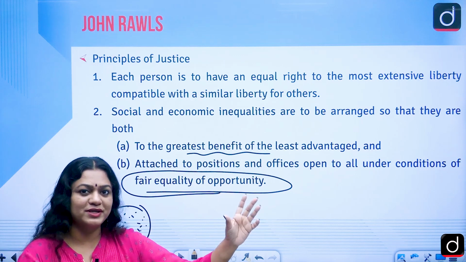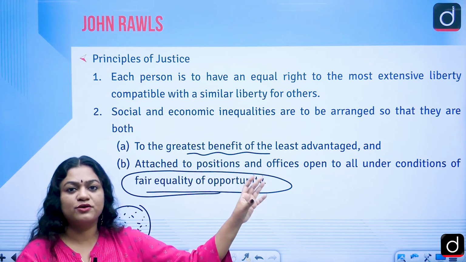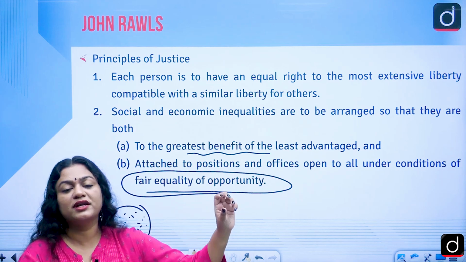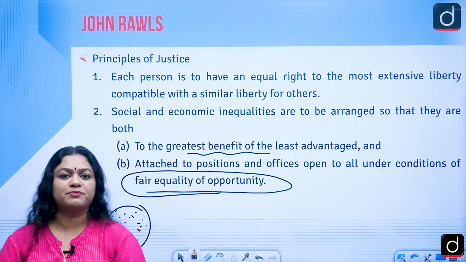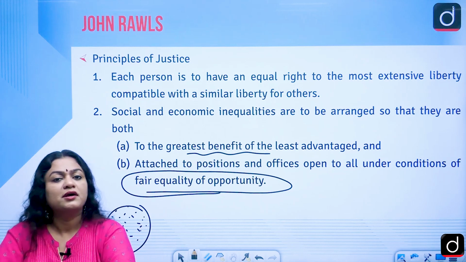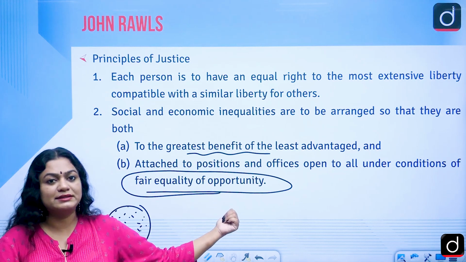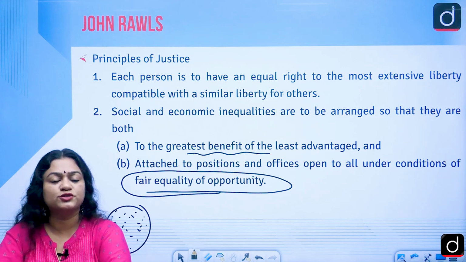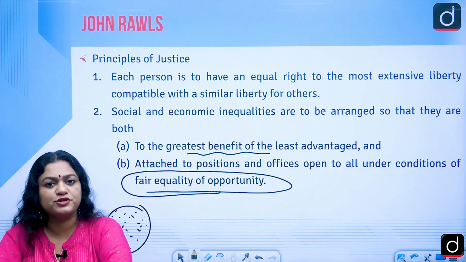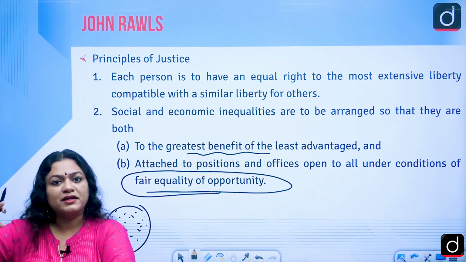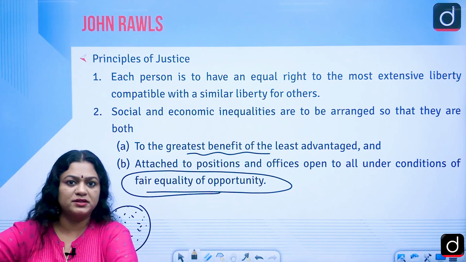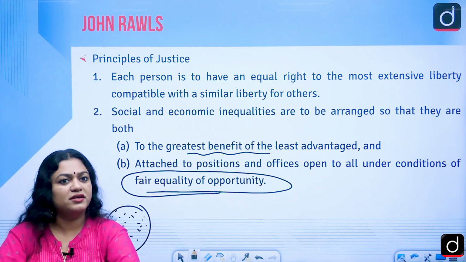To him also, merits, wealth and offices are to be distributed in accordance with the merit of the individual, the merit of the citizens of that particular political community. But here, John Rawls is saying that every person is to be given fair equality of opportunity. In Aristotle's time, citizenship was limited to very few people in the political community.